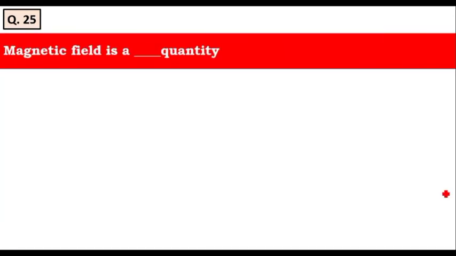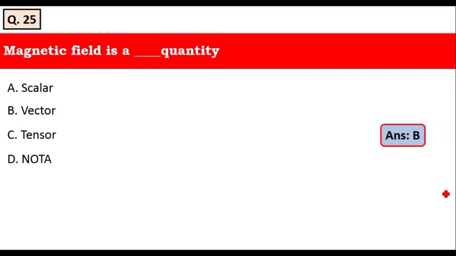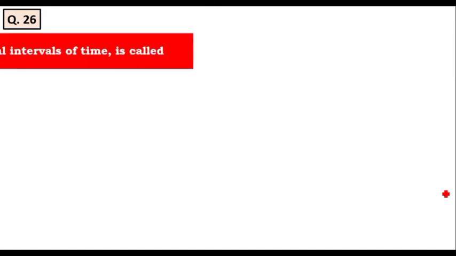The next question is, magnetic field is a scalar quantity, vector quantity, tensor quantity, none of the above. Yes, magnetic field is a vector quantity. Just now we saw that magnetic field has both direction as well as magnitude. Therefore, it is a vector quantity. Option B is the right answer for this question. Let's move to the 26th question.